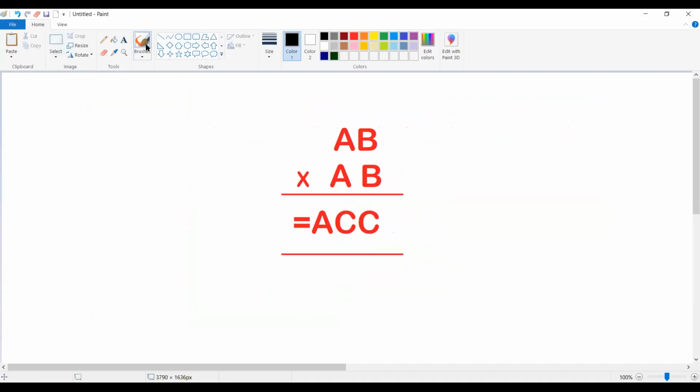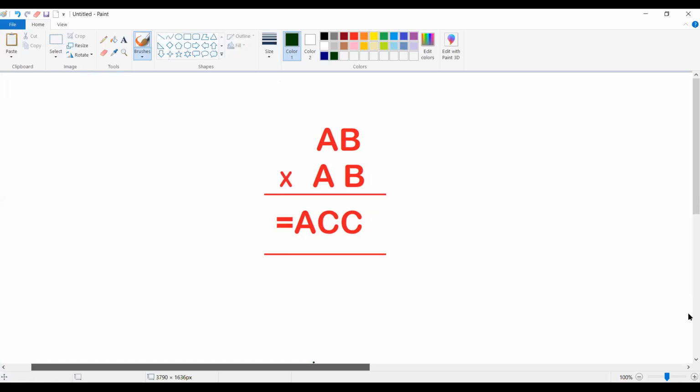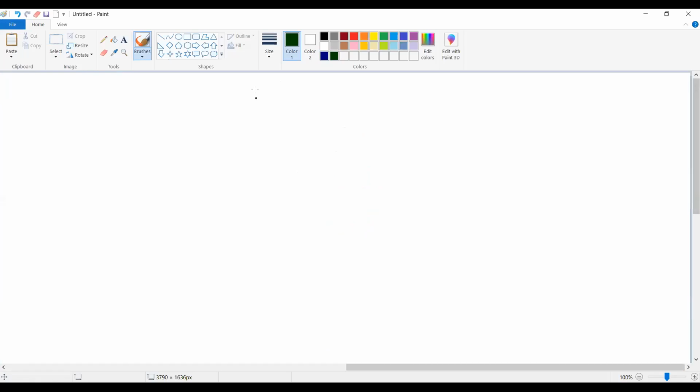So the product of two numbers AB into AB is equal to ACC. They are expecting us to find the value of ABC. So it is a product of two-digit numbers. I'm just trying to solve it like this. Let's assume that I want to find the product of 12 into 13. How can we find the product of 12 into 13?